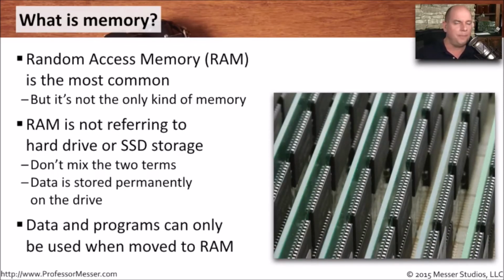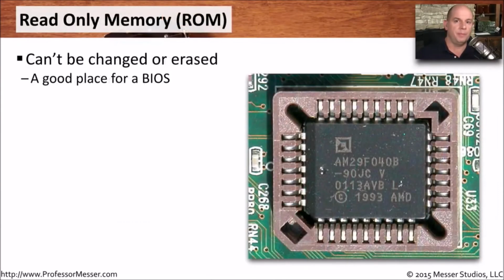So all of these applications and programs that you're using will only work if you've moved them off of your storage device, placed them into random access memory so that you can then use a spreadsheet, do some word processing, or surf the internet. Another type of memory inside of your computer is a very specialized type of memory called a ROM. That stands for read-only memory.